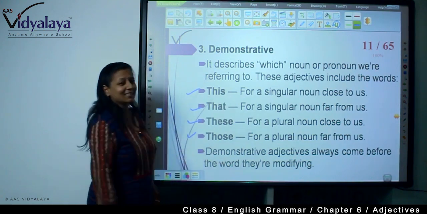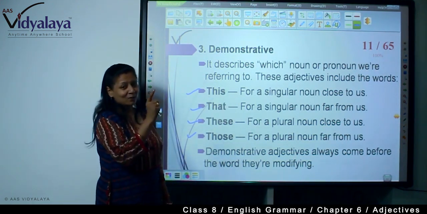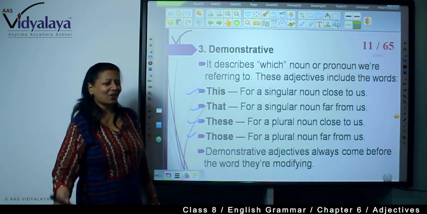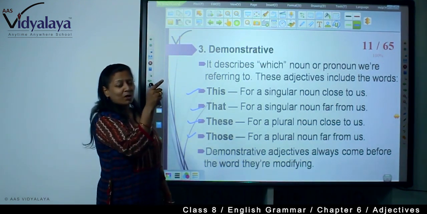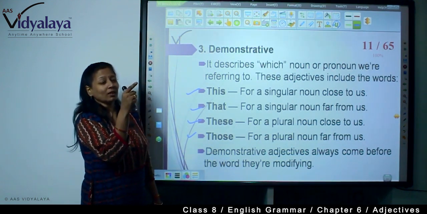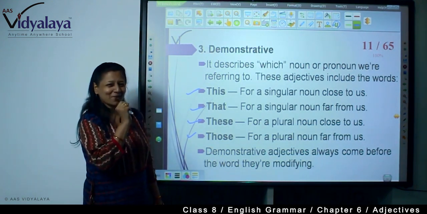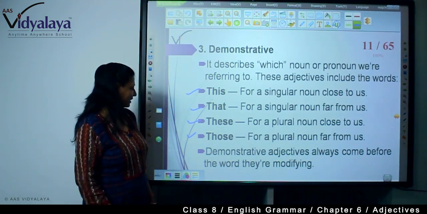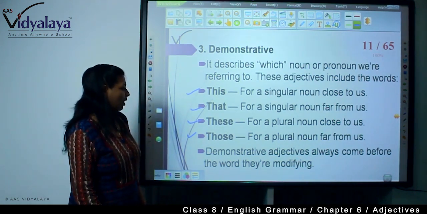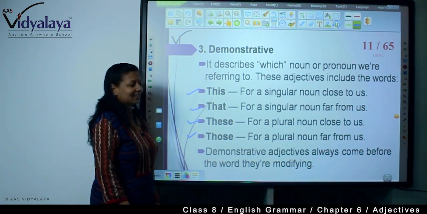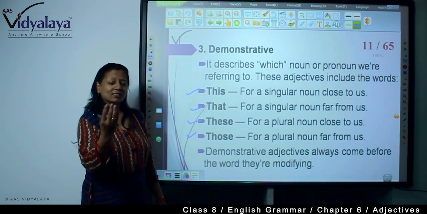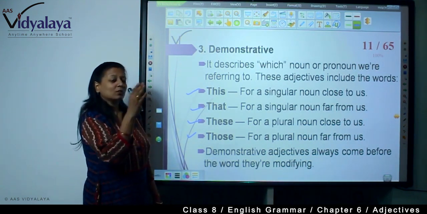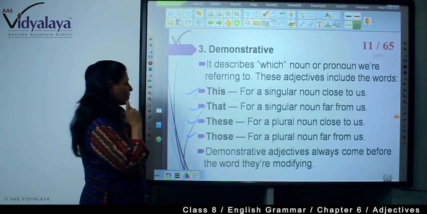Now this umbrella is costly, that house is beautiful, these fruits are rotten, those mountains are snowy mountains. So you are seeing in this way examples are there. Now demonstrative adjectives always come before the word they are modifying. See, those mountains, so mountains is the noun, so it comes before the noun.